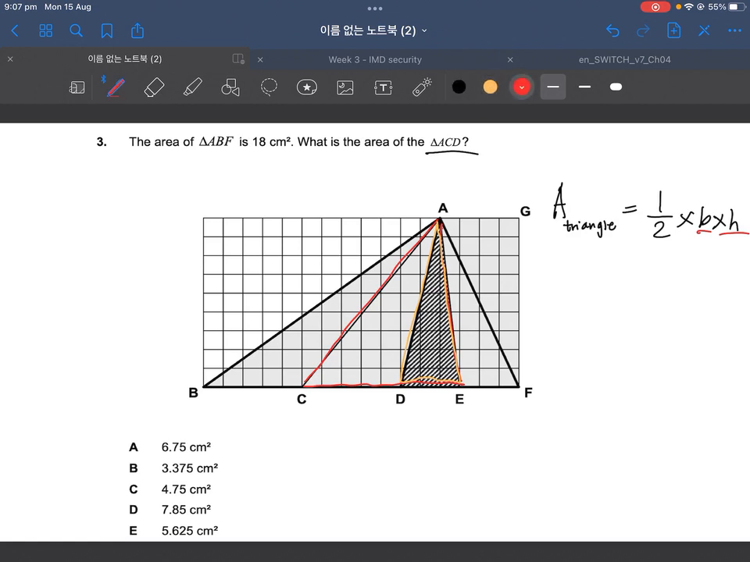So, what do I mean by that? If I subtract this whole red section by this yellow section, can you guys see that what we're left with is actually this section? Can you guys see that? And that section is actually the area of triangle ACD.